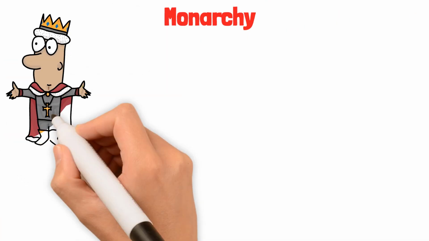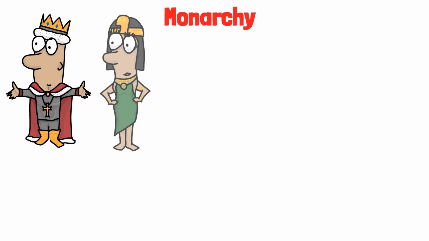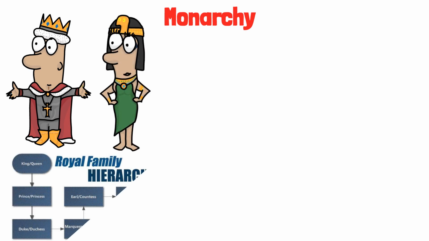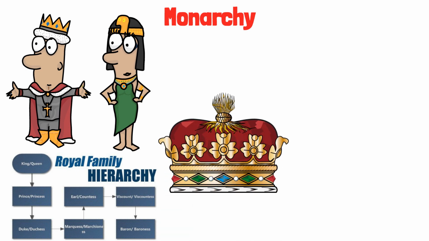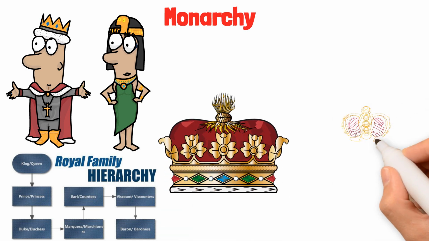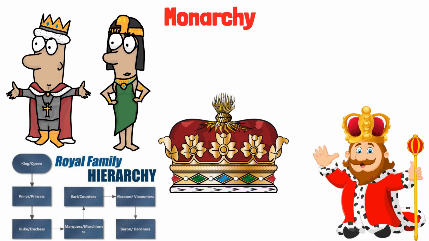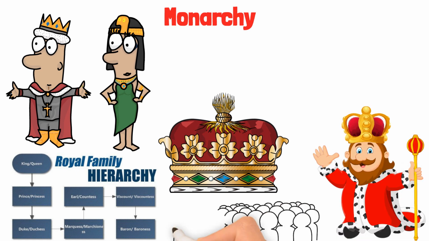Monarchy. A monarchy is a form of government where a single person, usually a king or queen, holds power for life. This position is often inherited and passed down through generations within a royal family. Monarchies can be absolute or constitutional. In an absolute monarchy, the ruler has almost complete control over the government and its people.